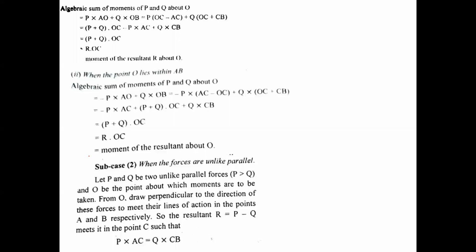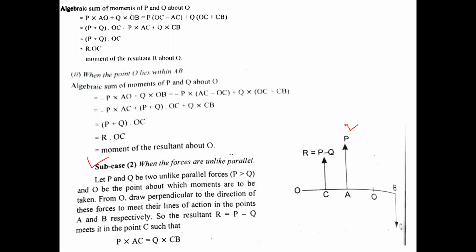Now the sub case 2, when the forces are unlike parallel. So its diagram is like this. These are the two forces P and Q, and they are unlike parallel, having opposite directions. P is moving upwards and Q is moving downwards.